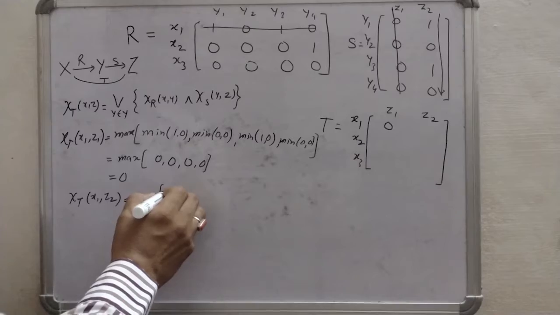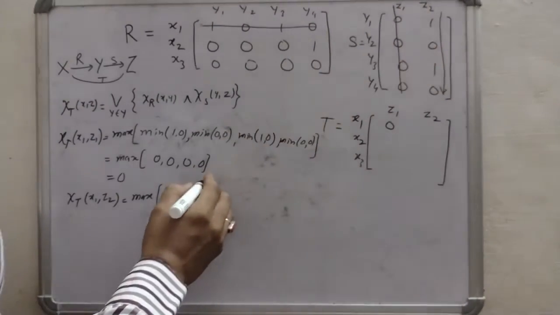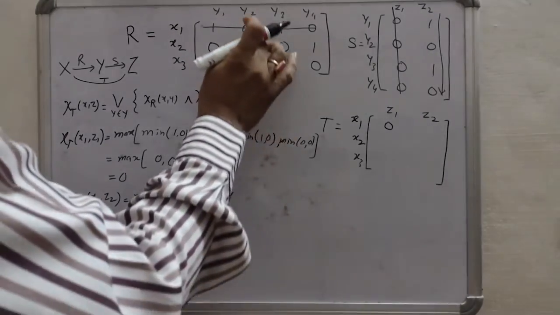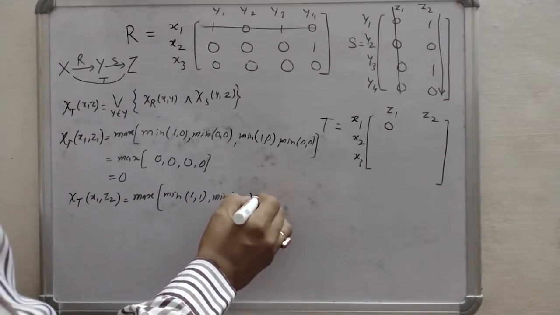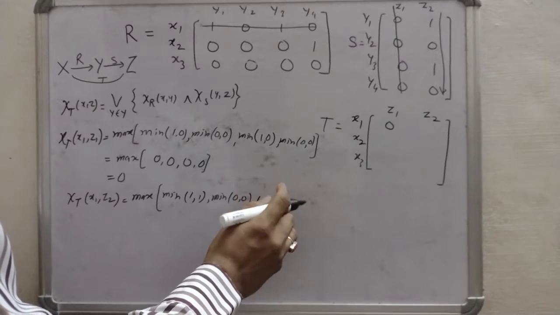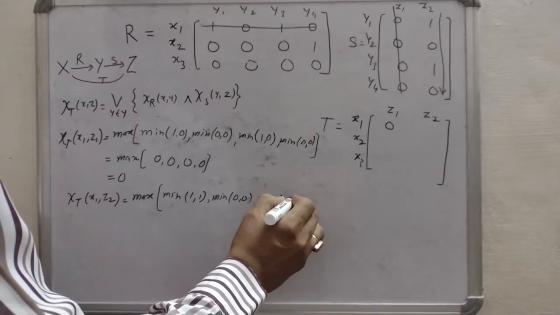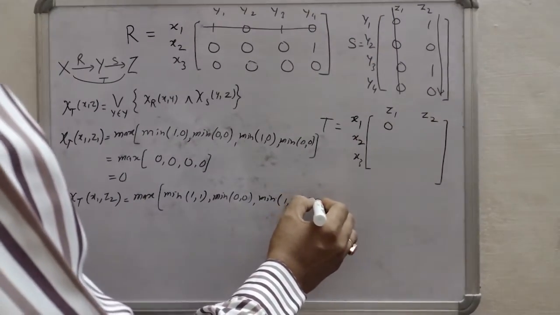So again we write minimum of 1 1, then minimum of 0 0, then 1 1, then 0 and 0.